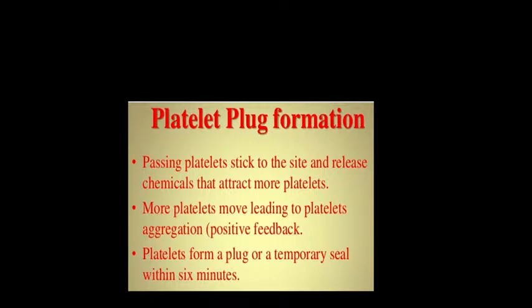Vasospasm and platelet plug formation will give rise to a temporary hemostatic plug. Then this temporary hemostatic plug should become a permanent hemostatic plug. For that, your coagulation factors are responsible.